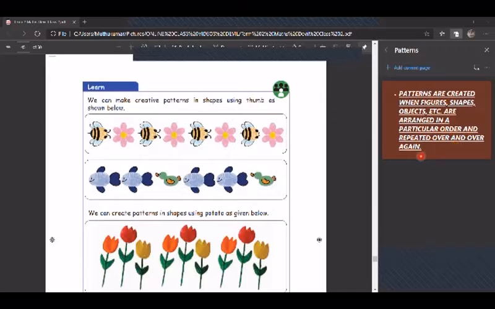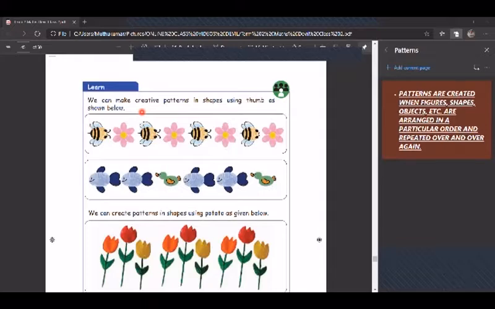Children, we can make patterns in colors, shapes, figures, anything. Here in this class we are going to study patterns in shapes. For this term, it is given in your Samacheer textbook, patterns in shapes. Take page number 41, children. See here, we can make creative patterns in shapes using the thumb as shown below. So patterns can be created using our thumb.